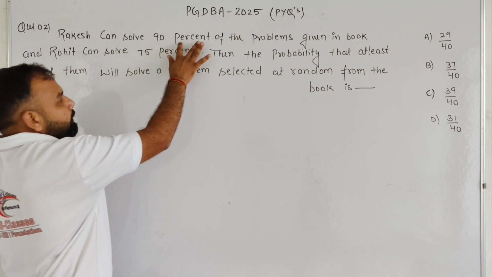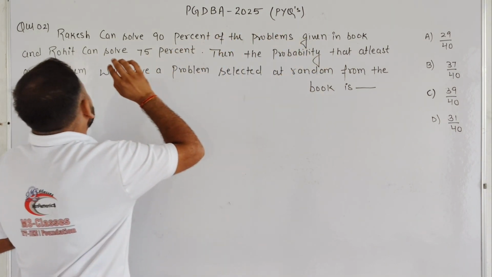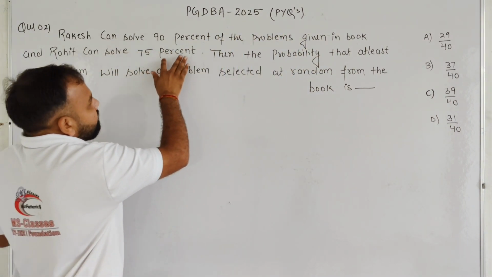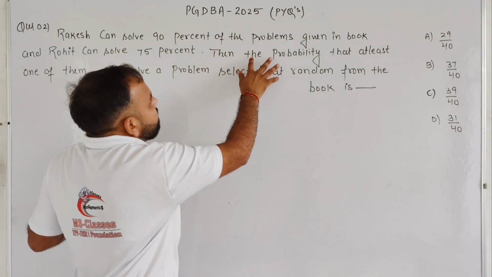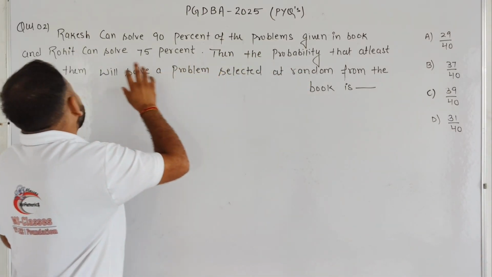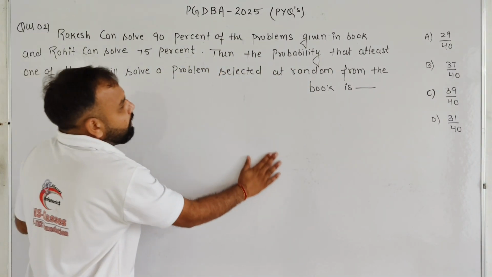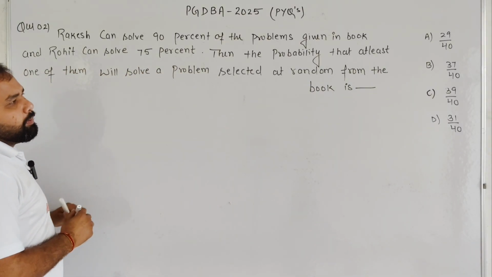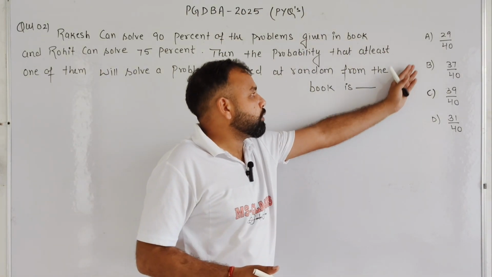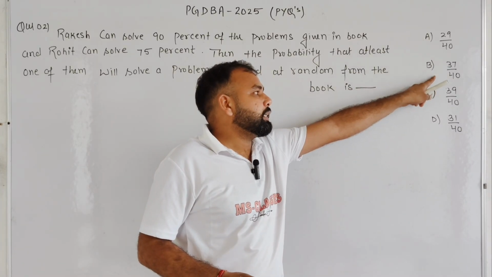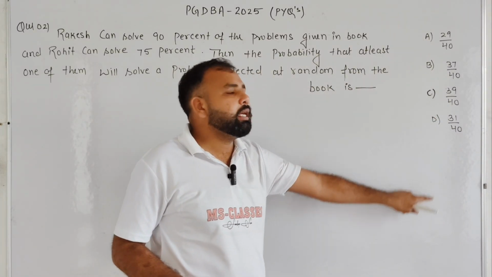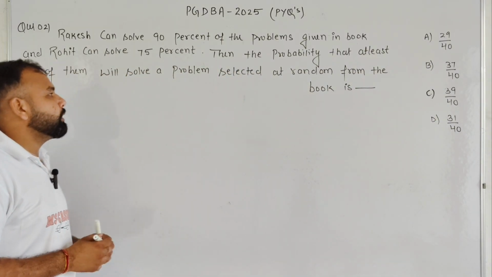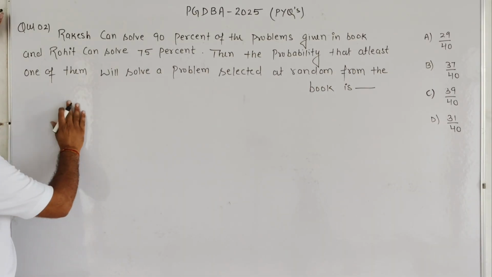Rakesh can solve 90% of the problems given in a book, and Rohit can solve 75% of the problems from the book. Then find the probability that at least one of them will solve a problem selected at random from the book. Basically, students, these are the options for this question: 29 by 40, 37 by 40, 39 by 40, and 31 by 40.